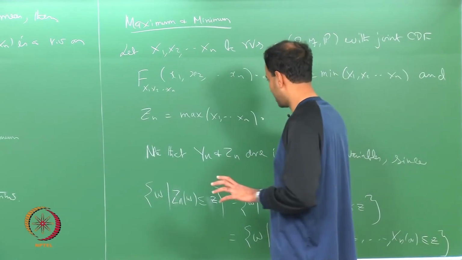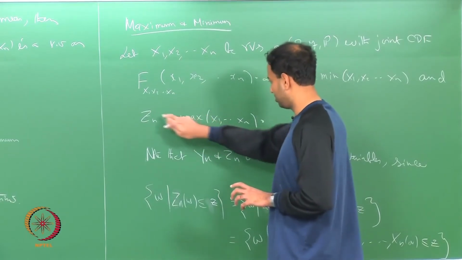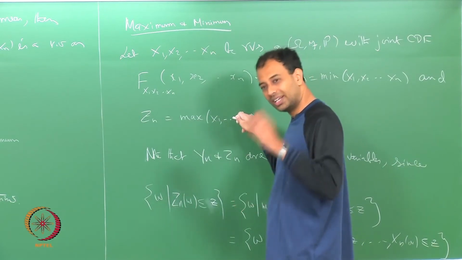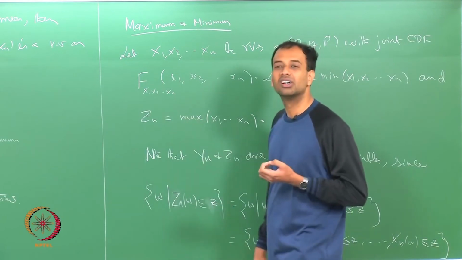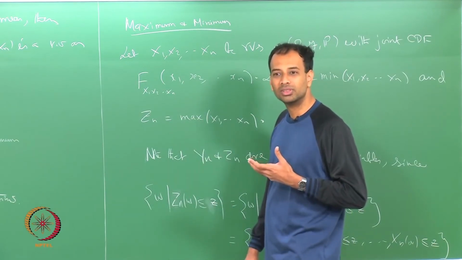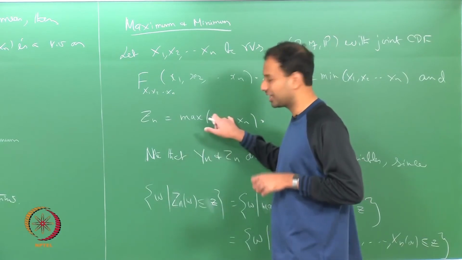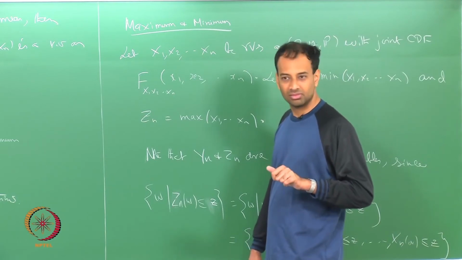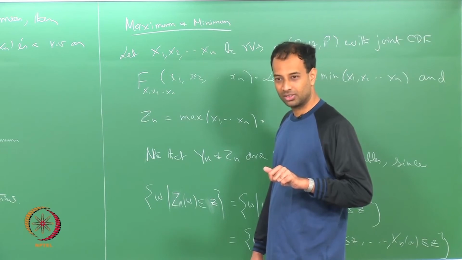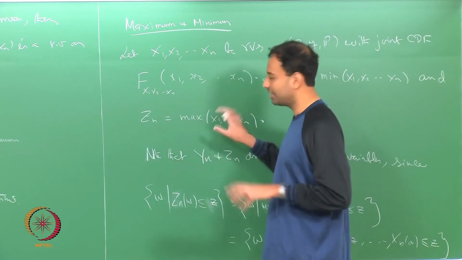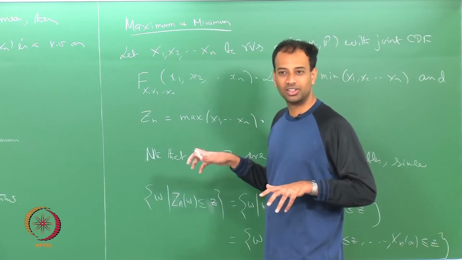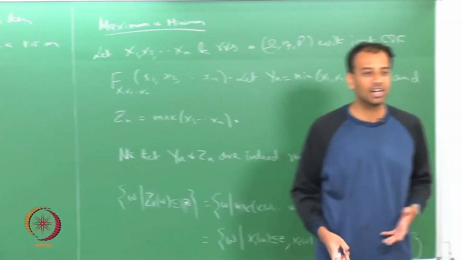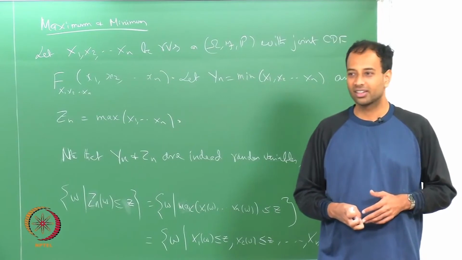So, for some particular omega it may be X3, but for some other omega it may be X5, right. So, the index of the maximum itself is something random. You cannot fix that index; it is not as though a particular Xi is always the maximum. So, you cannot claim that Zn is always one of the Xi's and Xi is a random variable, so Z is a random variable. That is not correct, because although Z is always one of the Xi's, that i itself is random, it depends on omega, correct.